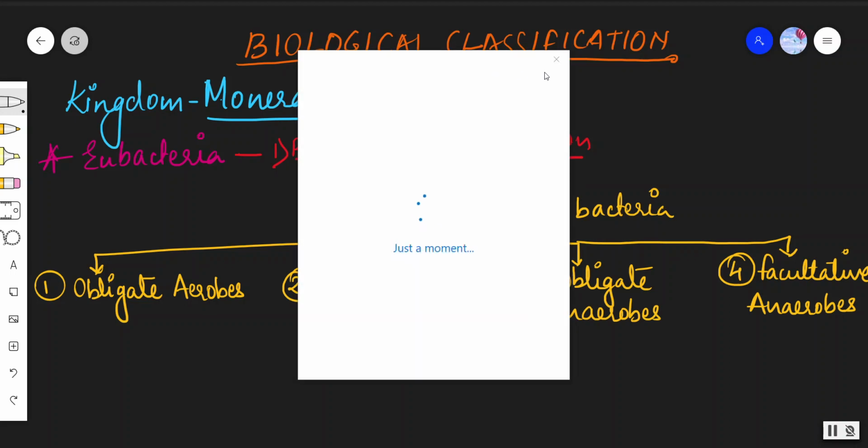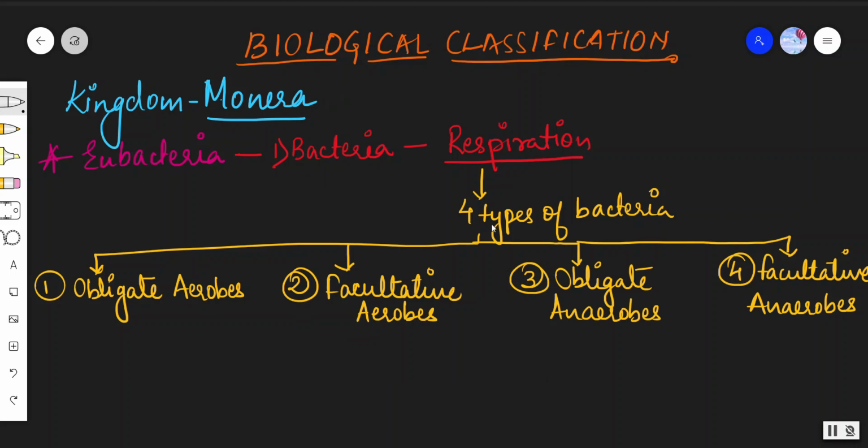So according to the mode of respiration in bacteria, we have four types of bacteria. The first one is obligate aerobes. Obligate means they do not have any other option, so they have to respire only aerobically.